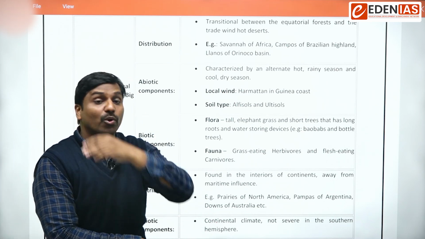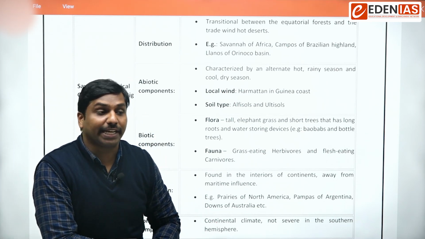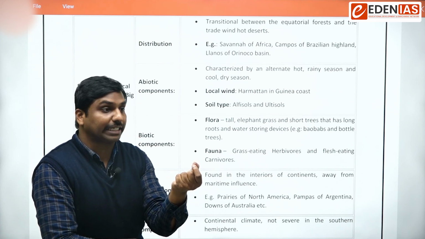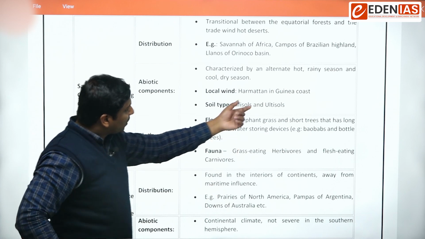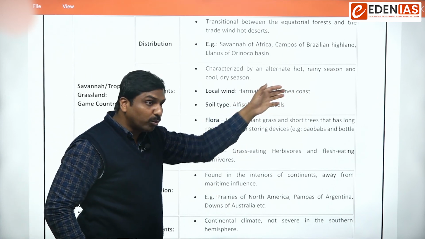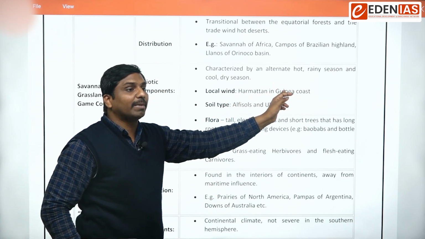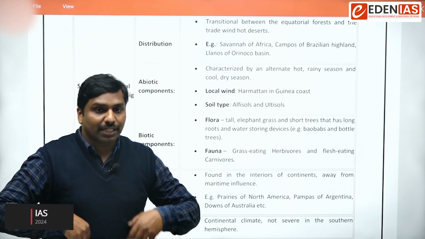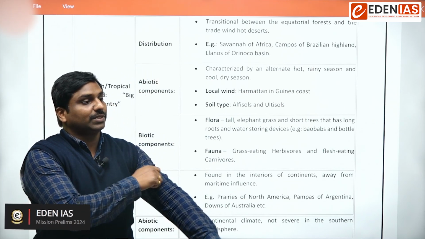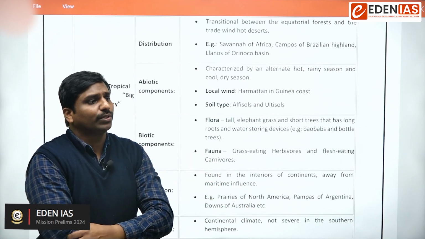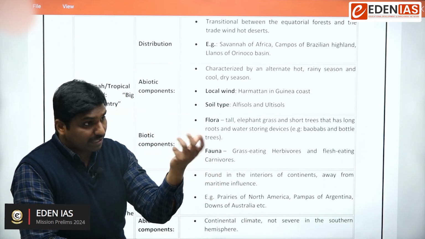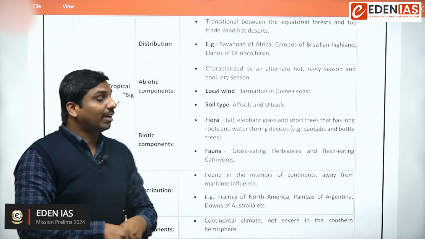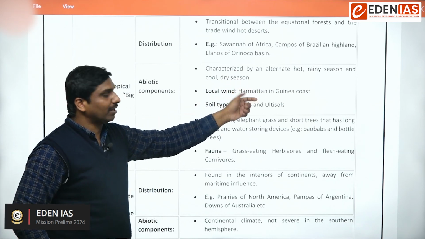Harmattan is a local wind that blows off the Guinea coast. In Africa we have one place called Guinea. So off the coast of Guinea there is a local wind known as harmattan. This is also known as the doctor wind, because it reduces some of the harsh climatic conditions in that region. So harmattan, that is one thing.